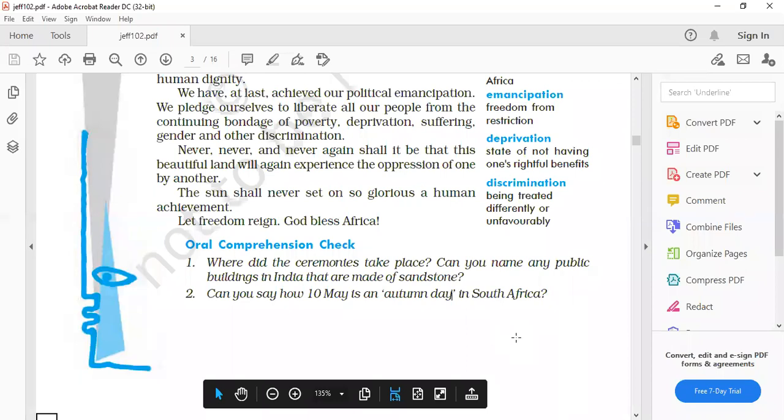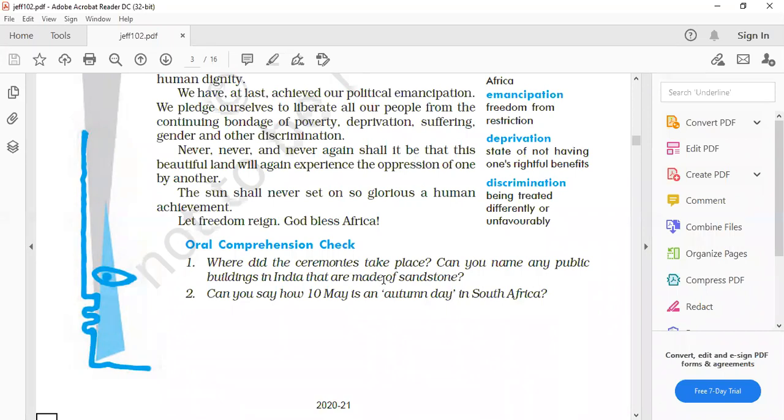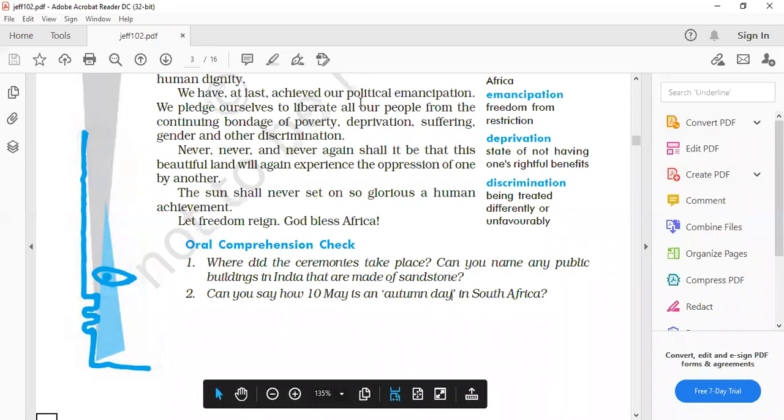Okay. What is the symbolic meaning of this word? If we go for the symbolic and hidden meaning which is mentioned here, Lavanya, can you explain? What is the symbolic meaning of the autumn day here?